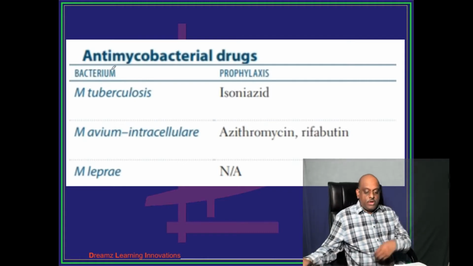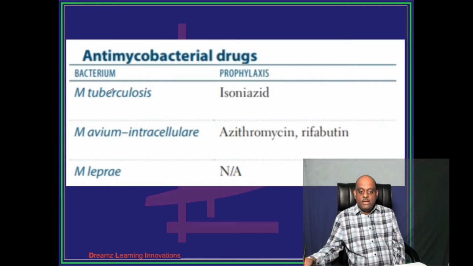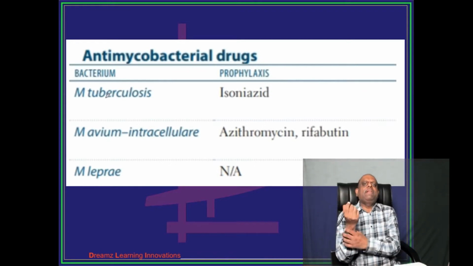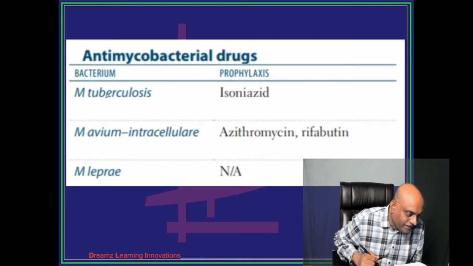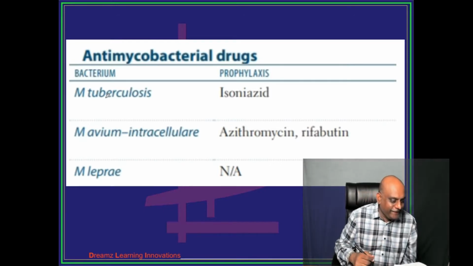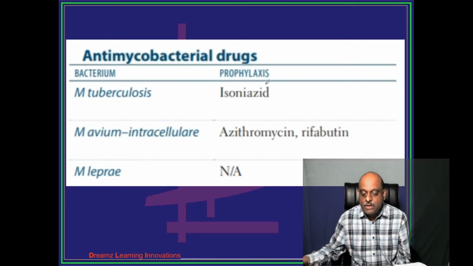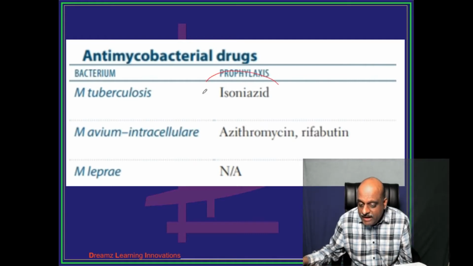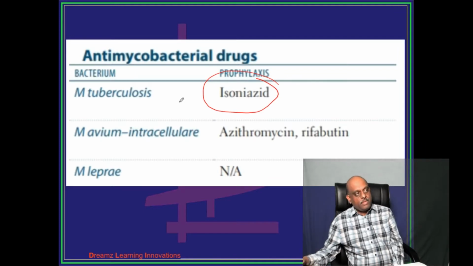So now let us talk about the various antimycobacterial agents. Typically for prophylaxis, somebody had an exposure history, somebody had risk factors. Anand is saying both are effective. Very good. So for prophylaxis you give Isoniazid. How will the examiner ask an MCQ in tomorrow's exam?